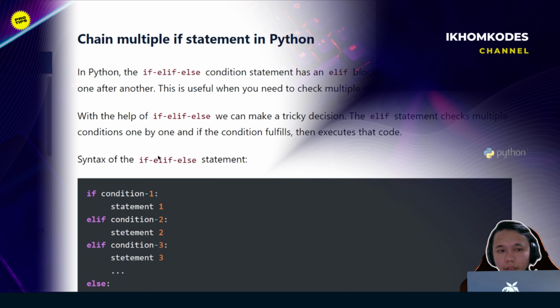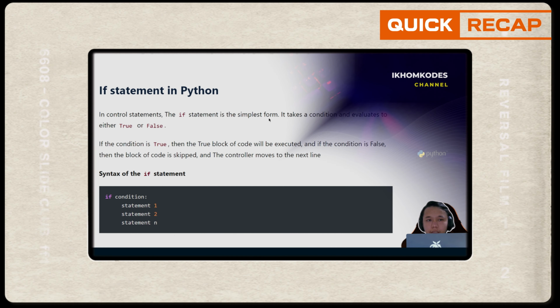Right now I'm going to describe multiple if statement in Python. Don't forget to see the video description of this tutorial as well. I will drop a link of all the video series that has explained all these terms, right?